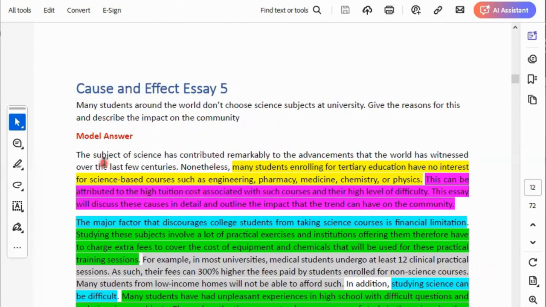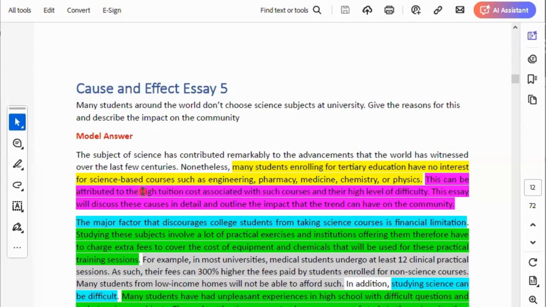So look at it here. Introduction. The subject of science has contributed remarkably to the advancement that the world has witnessed over the last few centuries. Nonetheless, many students enrolling for tertiary education have no interest in science-based courses such as engineering, pharmacy, medicine, chemistry, or physics. Can you see? We mentioned those science subjects. That's paraphrasing. Remember what I said about paraphrasing earlier on? You can add extra words. Make sure those words are relevant.